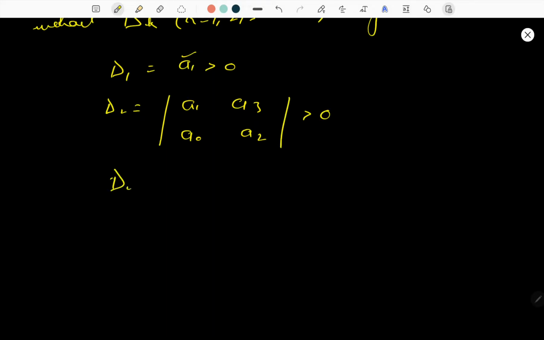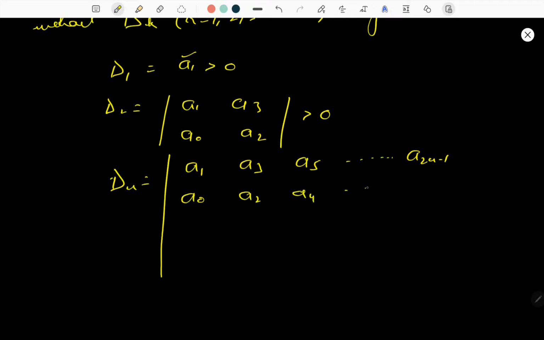If you consider the nth order, you should start from a1, a3, a5, up to a(2n-1), then a naught, a2, a4, up to a(2n-2), then 0 0 0.